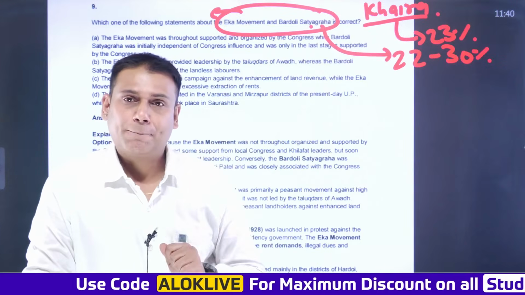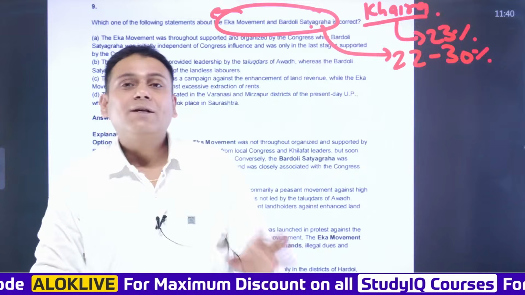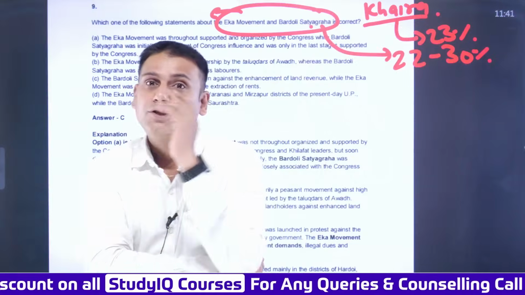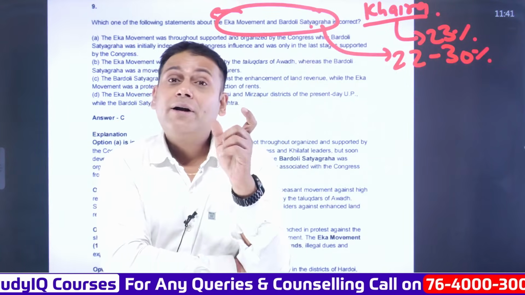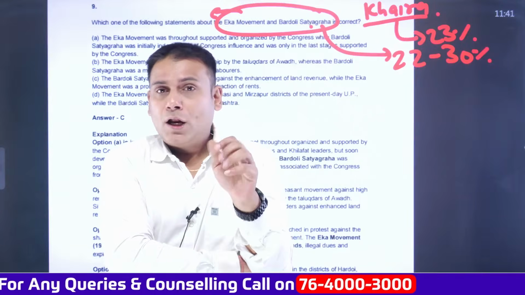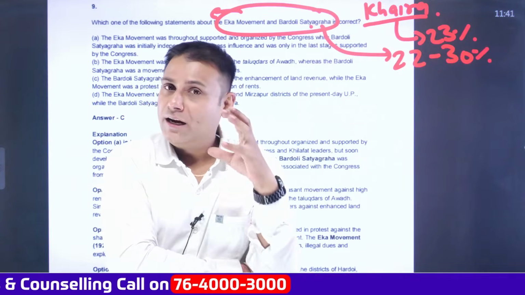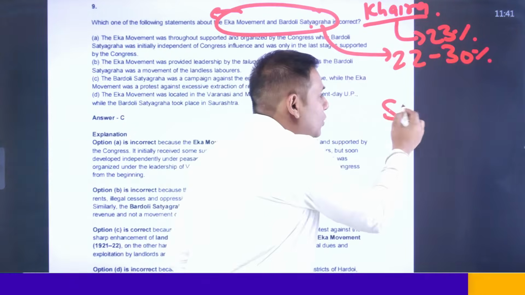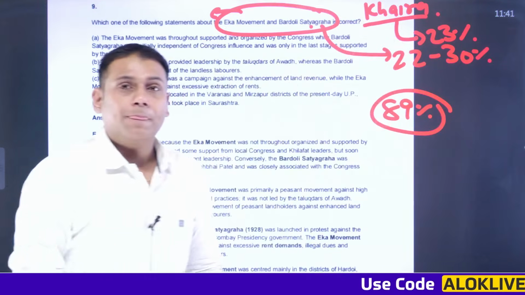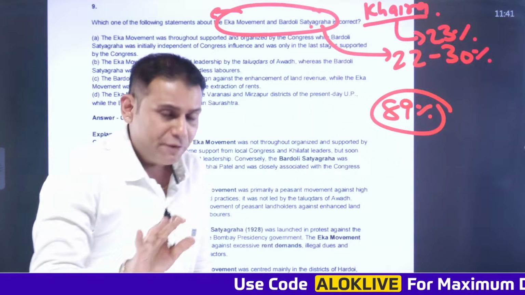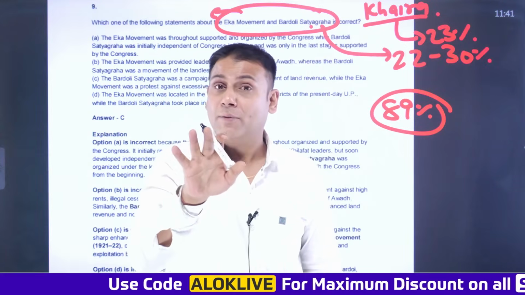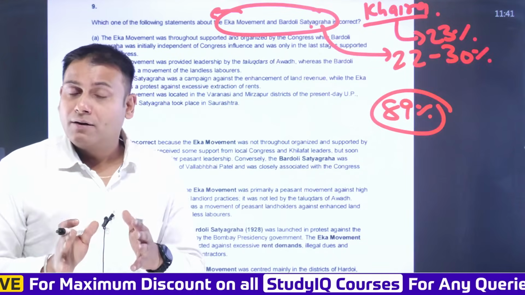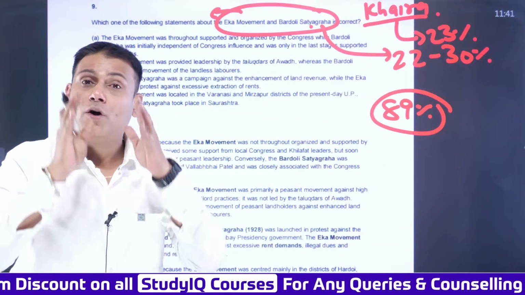Now, let's focus on the first two systems. Zamindari system. As a part of Zamindari system, Britishers did not directly collect the revenue from the peasants or the cultivators. Britishers had appointed Zamindars. Now, these Zamindars will collect the revenue from the peasants or the cultivators, keep their commission, and give the revenue to the company. Now, 89% of the revenue went to the Britishers. And Zamindari system of land revenue is also referred to as sunset law. It is also referred to as permanent settlement. Why permanent settlement and sunset law? Because for a span of 1 decade, for a span of 10 years, the land revenue would be fixed.